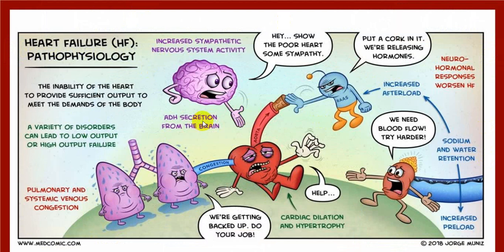There is an increased sympathetic activity. There is ADH secretions. There is a pulmonary venous congestions. There is a lot of neurohormonal mechanisms, RAS system activation, etc. Now we will go through one after other.